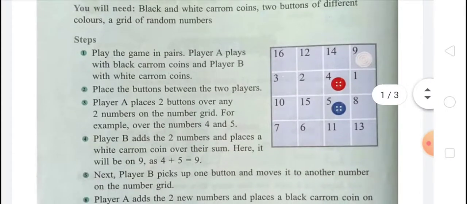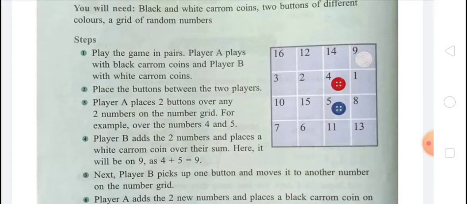In the third step, player A places 2 buttons over any 2 numbers on the number grid, for example, over the numbers 4 and 5. After that, in the fourth step, player B adds the 2 numbers and places a white carom coin over their sum. Here it will be on 9, as 4 plus 5 equals 9.